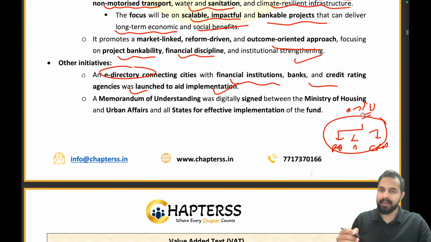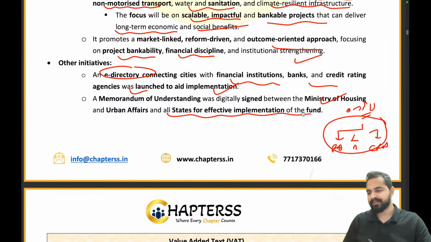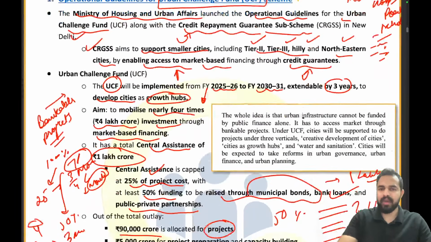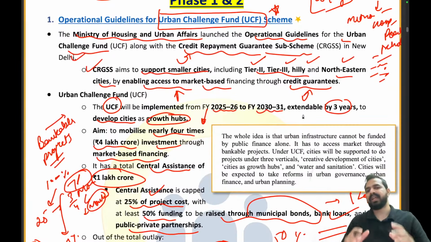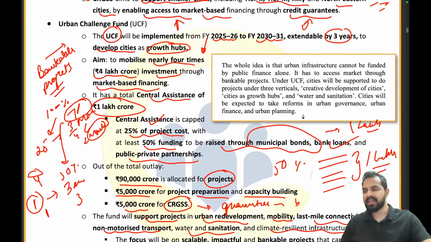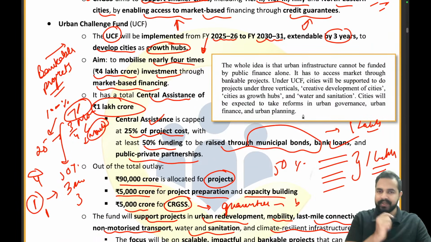And that is why a MOU has been digitally signed between the Ministry of Housing and Urban Affairs and all states for effective implementation of the fund. I hope this part is clear. So you can see here the UCF will be launched, and this will be focusing on the areas which includes Tier 2, Tier 3, hilly and the northeastern cities, right? And the timeline will be 2025, 2026 to 2030-31, and it will be extendable by a period of 3 years.